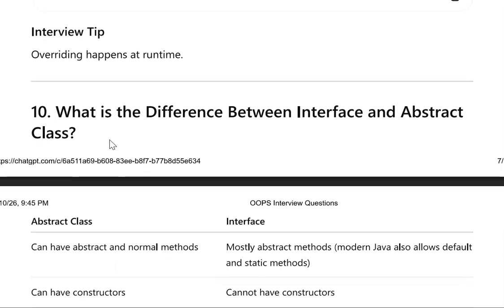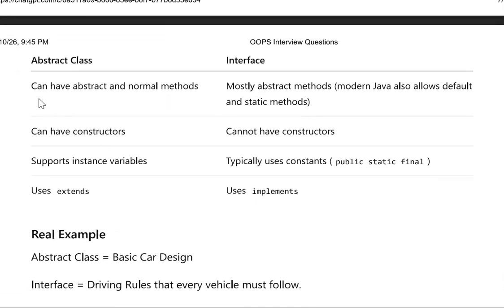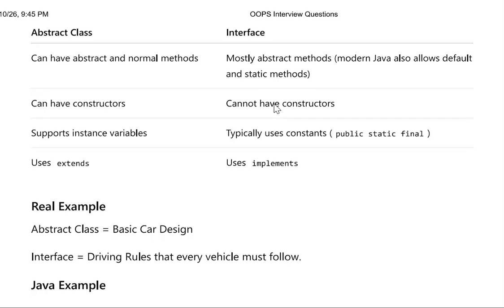What is the difference between an interface and an abstract class? An abstract class can have abstract and normal methods, but an interface mostly has abstract methods. Modern Java also allows default and static methods, that means after Java 8 we can define default and static methods in an interface. An abstract class can have constructors, but an interface cannot.